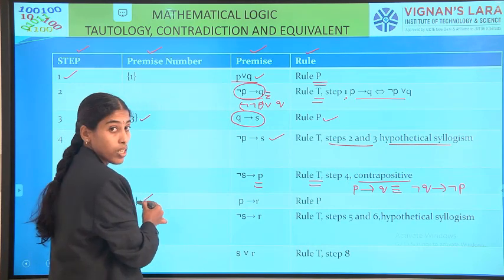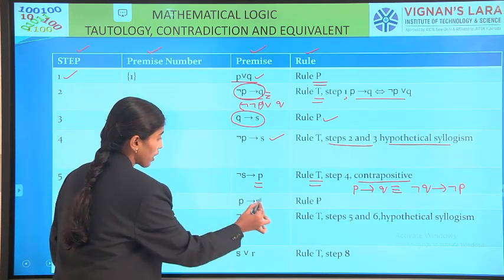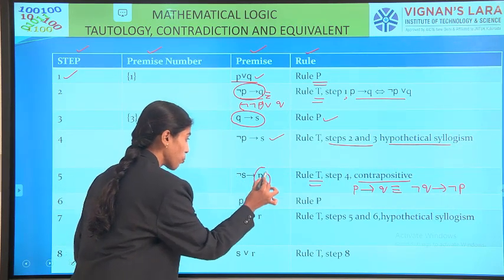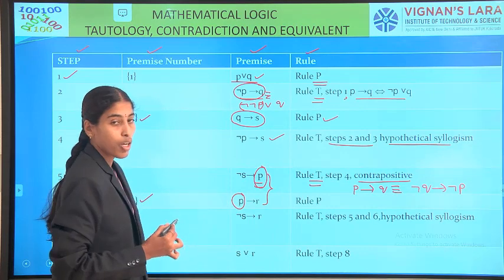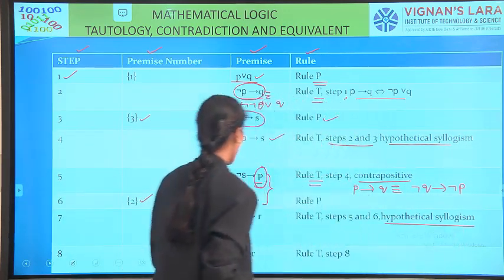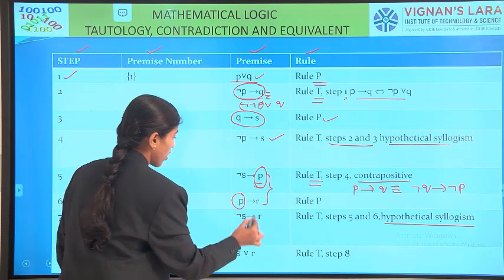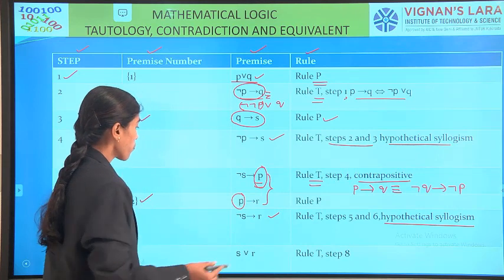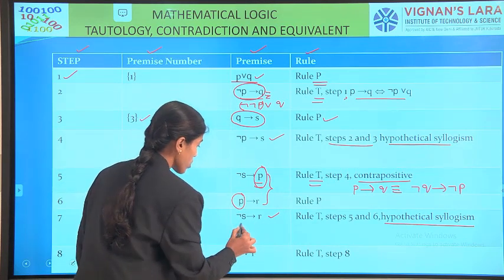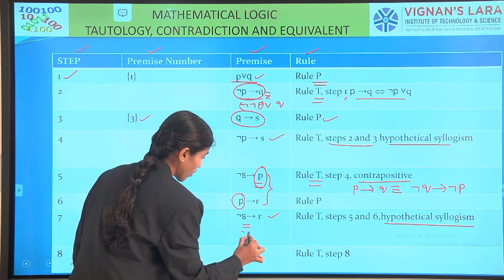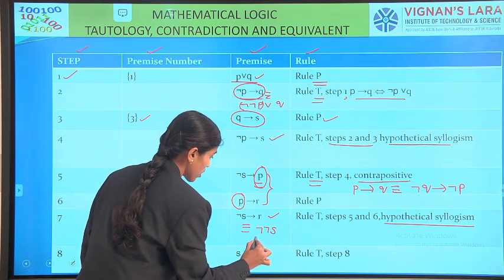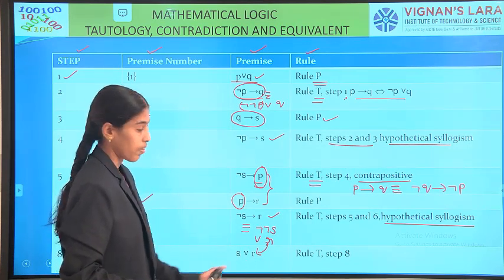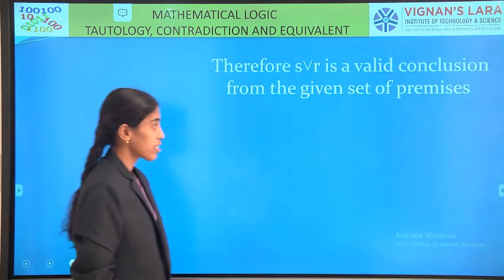We introduce the second premise P conditional R. By combining these two, here it is ending with P, it is starting with P. So we use hypothetical syllogism, and from step numbers 5 and 6 we write negation S conditional R. Now negation S conditional R, using this we can write the equivalent statement, negation of negation S or R, which is nothing but S or R, rule T, step number 8.